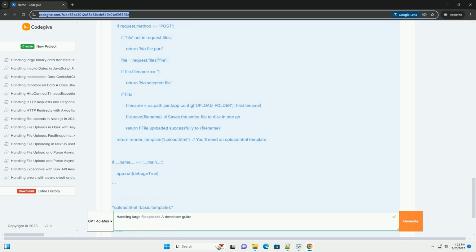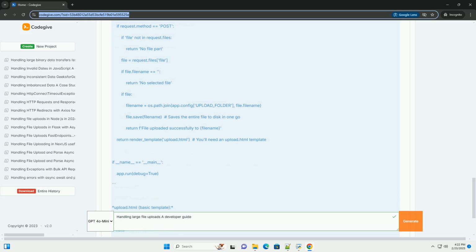Checksum verification: Calculate checksums, for example MD5 or SHA-256, for each chunk and the entire file on both the client and server to ensure data integrity. Verify that the checksums match after the file has been reconstructed. Cleanup: Implement a background task to clean up incomplete or abandoned uploads based on the upload ID. This prevents temporary files from accumulating indefinitely.